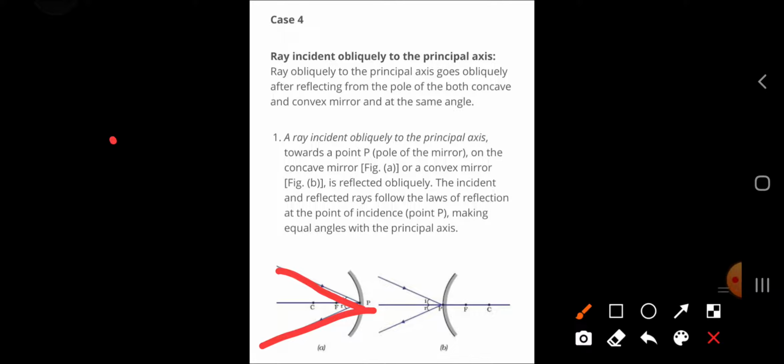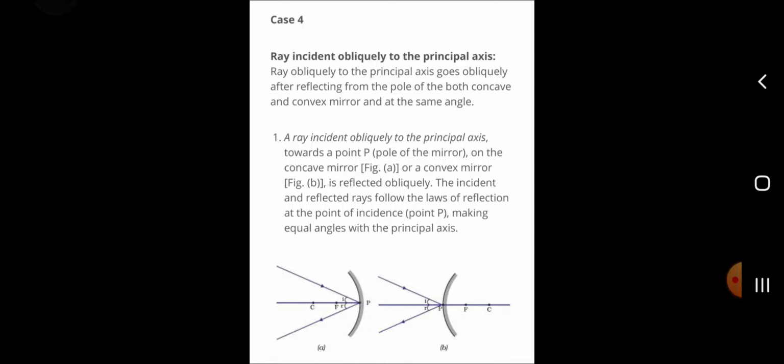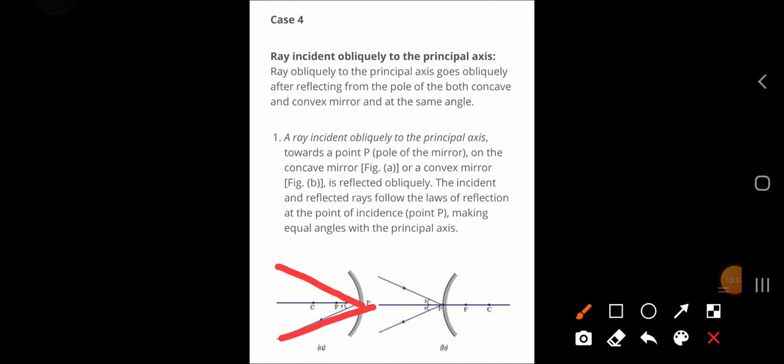As we can see here again, if a ray is incident at the pole, then it will reflect back with the same angle, and the law of reflection is obeyed. At whichever angle the ray is incident, at that same angle the ray reflects back. And in the convex case we can see that the same pattern is followed.